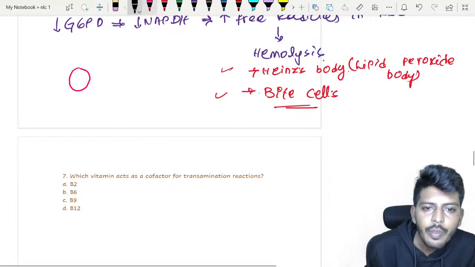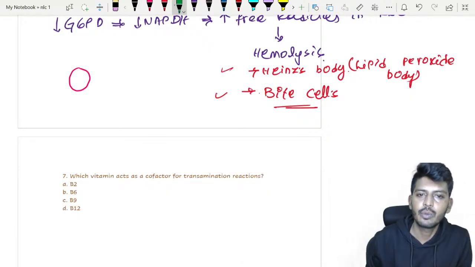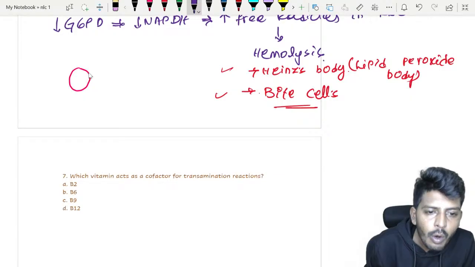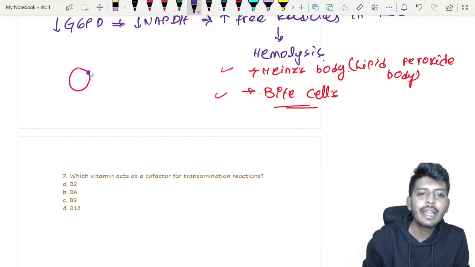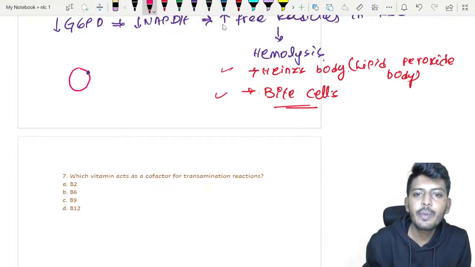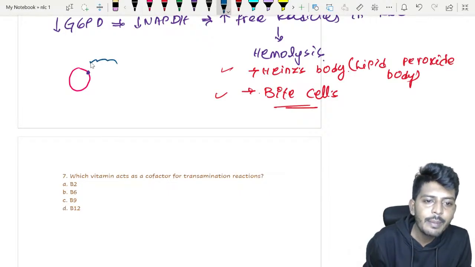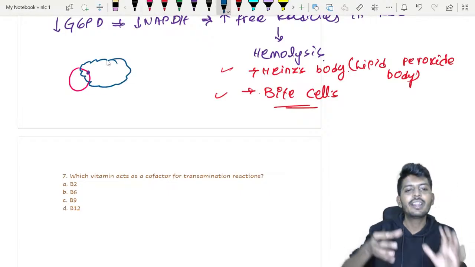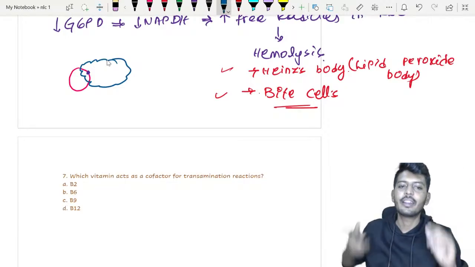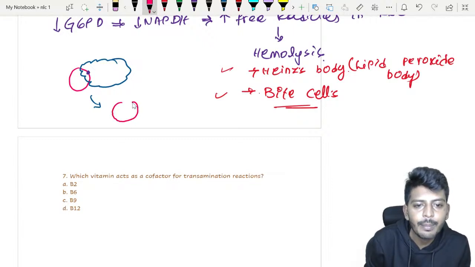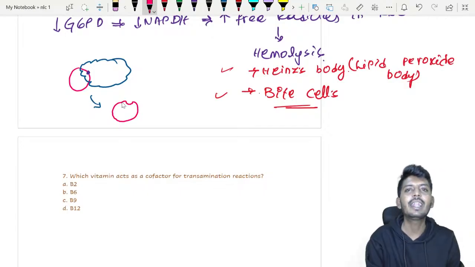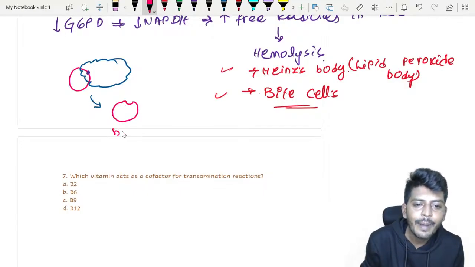Okay, now on the red blood cell, more free radicals. More free radicals will come and react with the cell membrane, creating a Heinz body. Now this Heinz body will be removed by the macrophage. So in the spleen, the macrophage will take the Heinz body. After removing that, the remaining part of the RBC will look like that. So this cell we will call a bite cell.